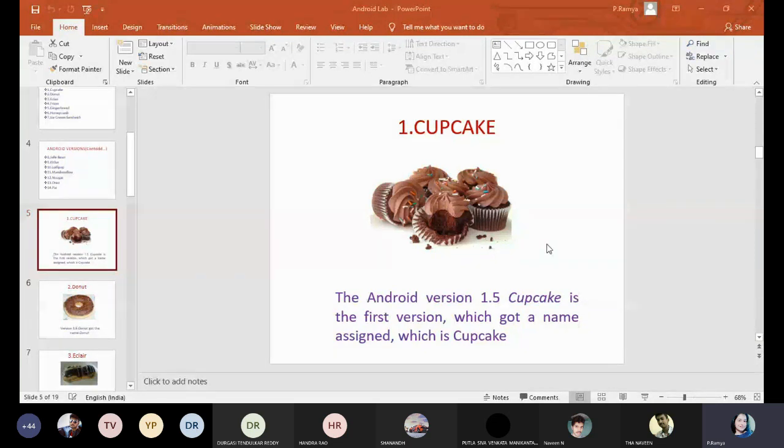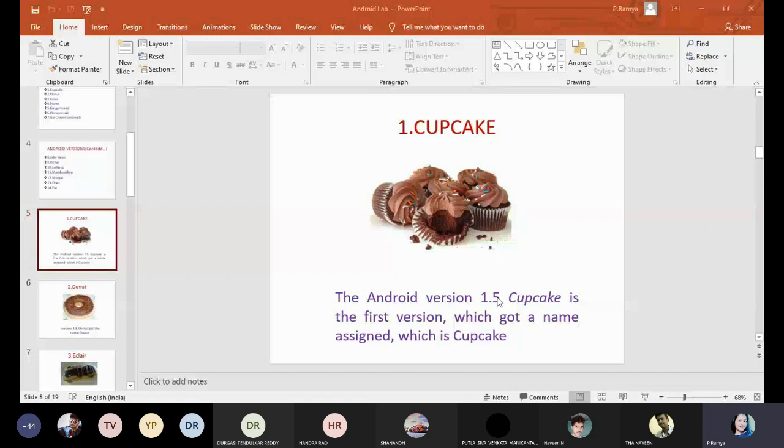My suggestion is, if you are a well-talented person and you have very good memory skills, you can try to remember both version numbers and version names at the same time. But my suggestion is, instead of those two, just remember version names, that is enough. So it is the logo of a cupcake. The version number for cupcake is 1.5. It is the first version of Android. Don't say alpha is the first version, because it was a failed version.